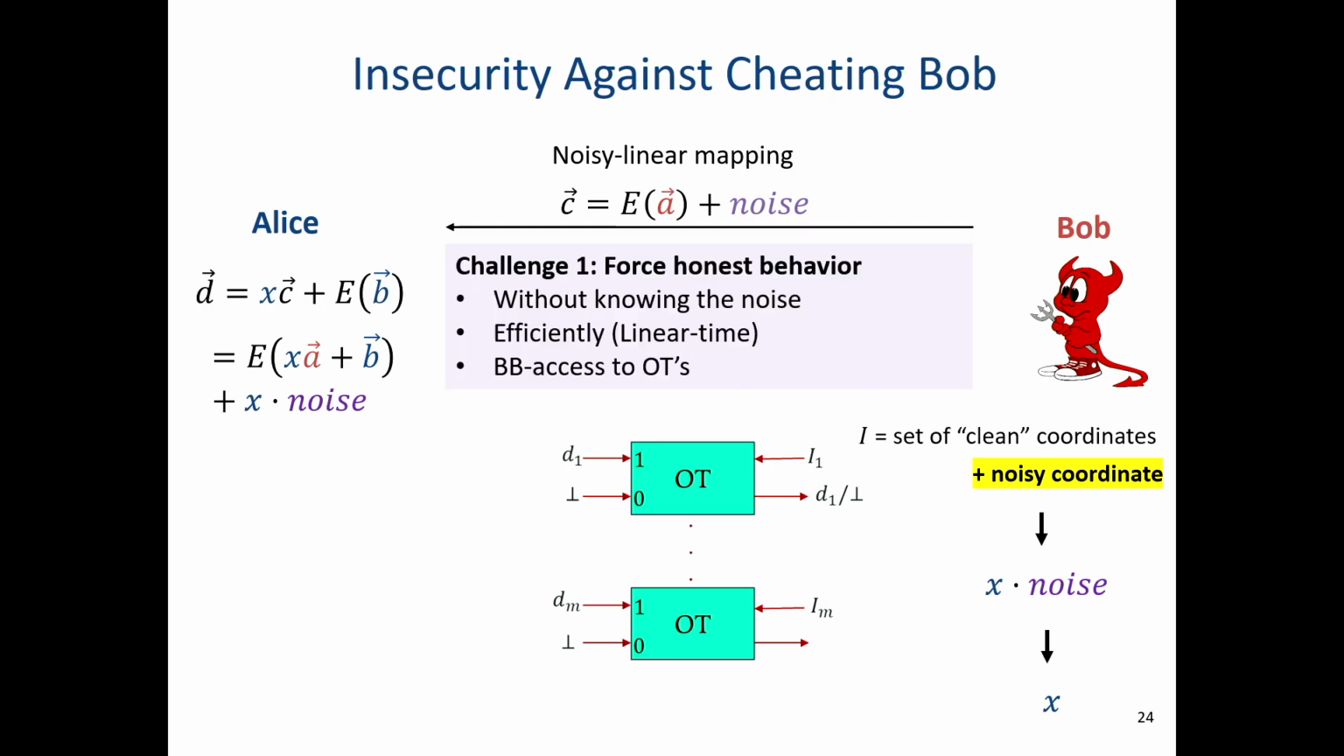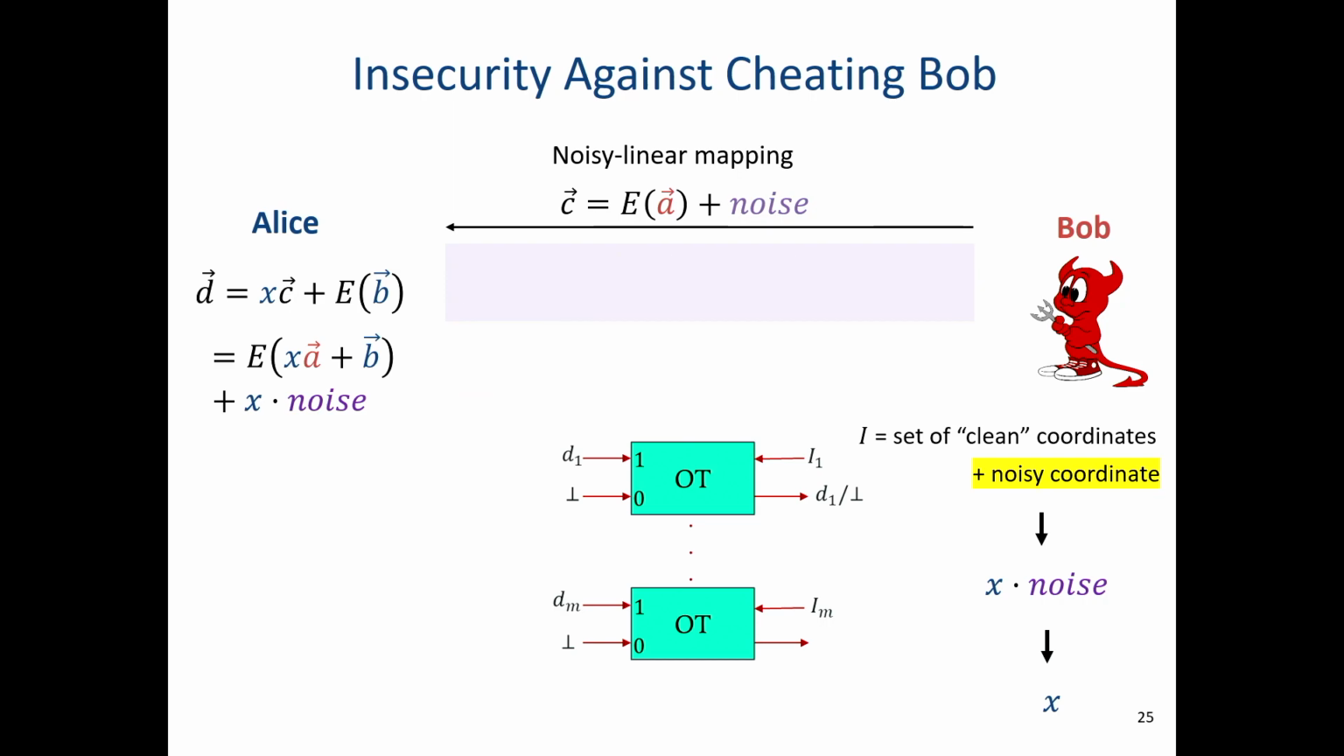And the challenge is to somehow force honest behavior without knowing the noise vector. In fact, the noise vector is not fully defined, right? Maybe you can think about C as having different noise vectors. And we want to do it efficiently, in linear time, and we want black-box access to the OT. So the first simple observation is that we have a clean condition that tells us whether there was cheating or not. Namely, if the selection vector of Bob, I, satisfies the following linear algebraic condition: if you look at the vector C, the noisy codeword, restricted to I, and check whether it's in the image of the linear mapping restricted to I, then you can prove that everything is okay.